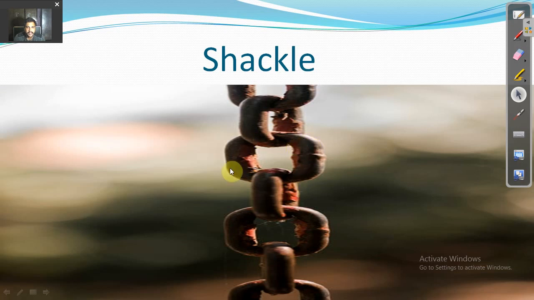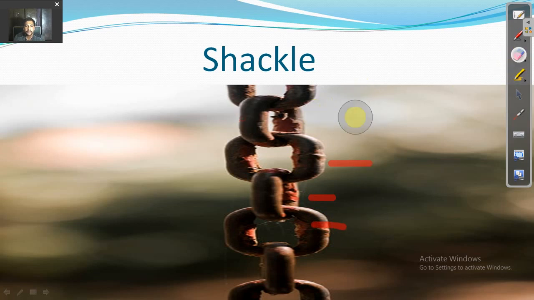Here you can see that some joiners are getting used. Some linkers are getting used here to make a chain of shackle. You see 1, 2, 3, 4, and there would be many.